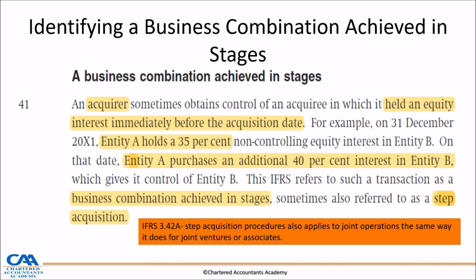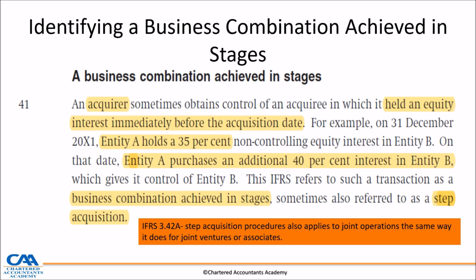Now, let's learn to identify. We're going to focus deeply on paragraphs 41, 42, and 43, and learn how to apply these paragraphs. Paragraph 41 simply identifies a business combination achieved in stages or a step acquisition. It says an acquirer sometimes obtains control of an acquiree in which it already was holding some equity instruments immediately before the acquisition date.